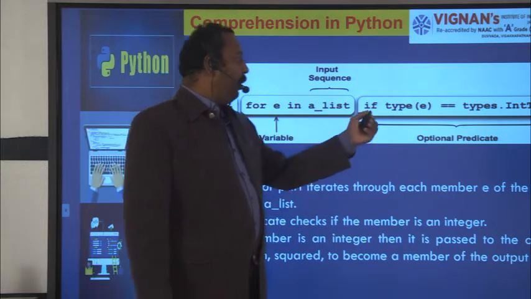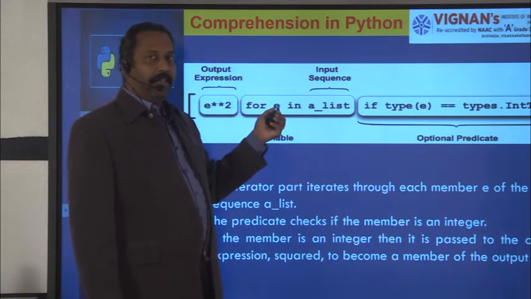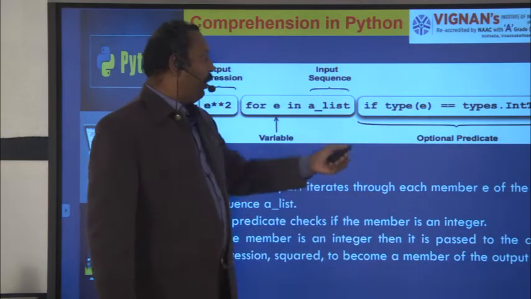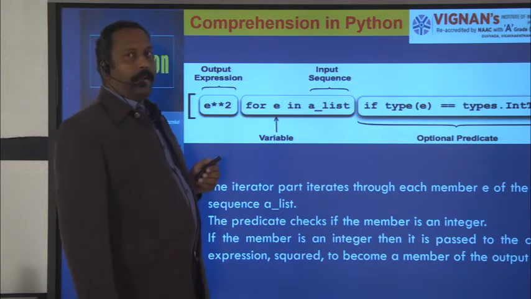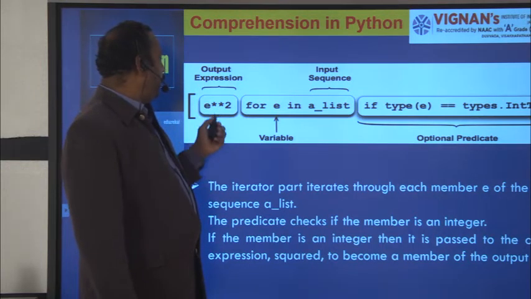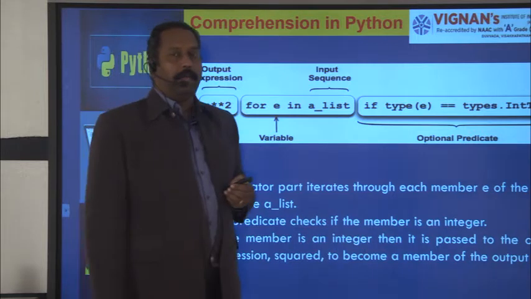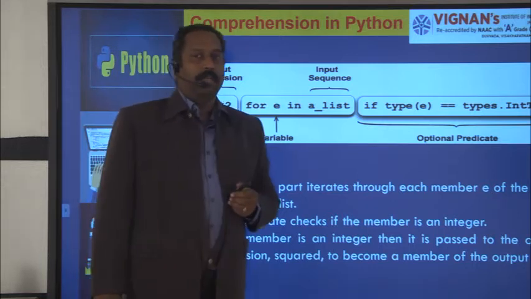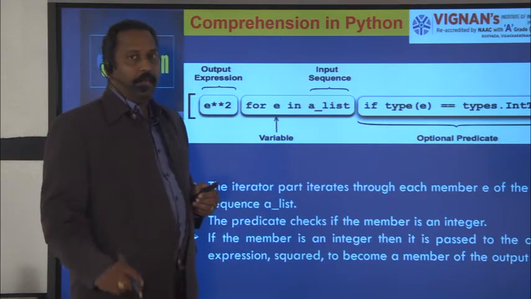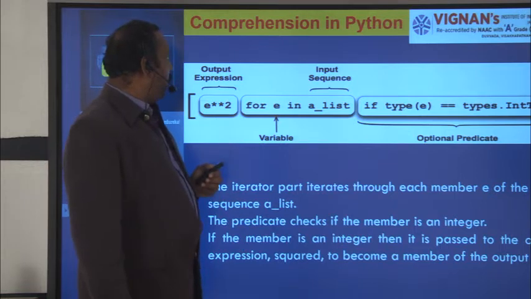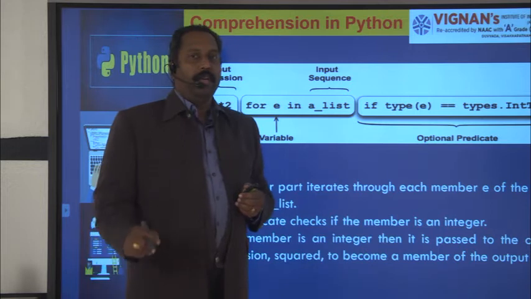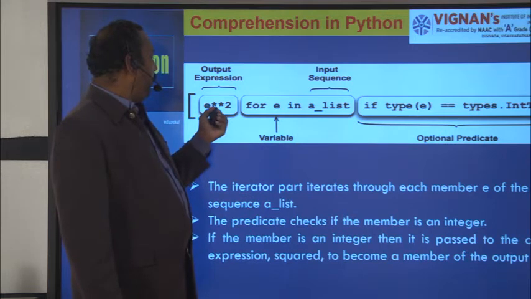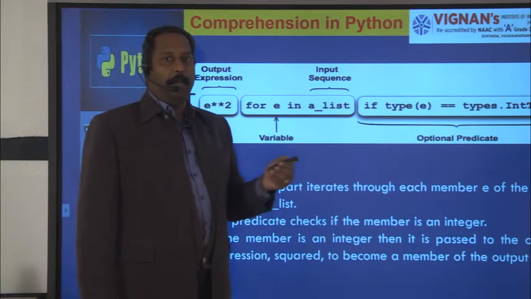The condition will be verified. So the first item will be assigned to E. If type of E is verified, and it is an integer type, then the integer will be assigned to the output expression. In the output expression we have E double star 2, that means E power 2. That means we multiply the integer by itself, and the result will be in the output expression. In this example, the output will always be in the form of a list only. So in the list, if the first element is an integer, E power 2 will be calculated. That is the first element of the list.